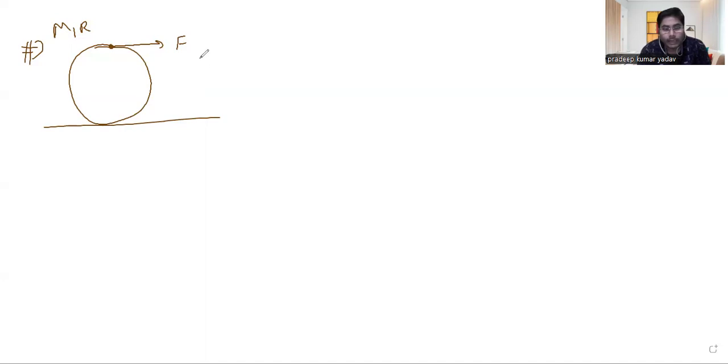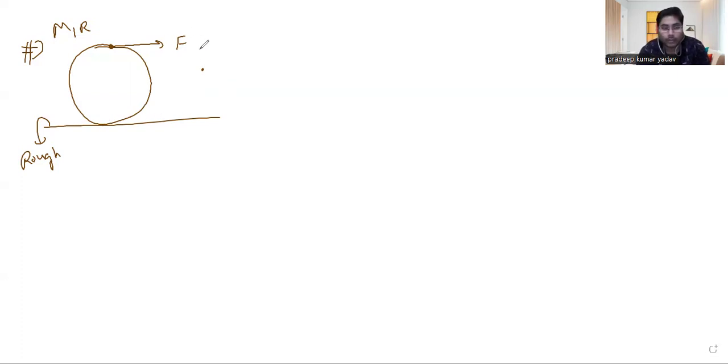So it is asking, due to this external force, the surface is sufficiently rough. Sufficiently rough, I'm saying, means friction is capable enough to maintain the pure rolling. It will not allow sliding of the point which is in contact with the surface.